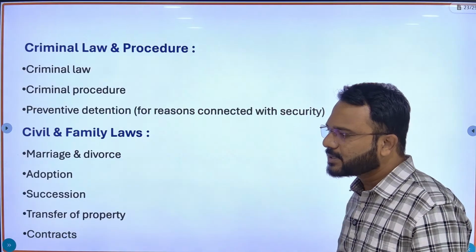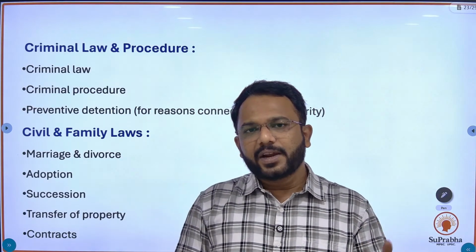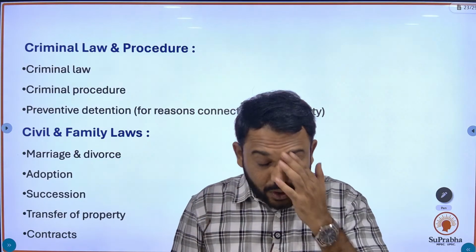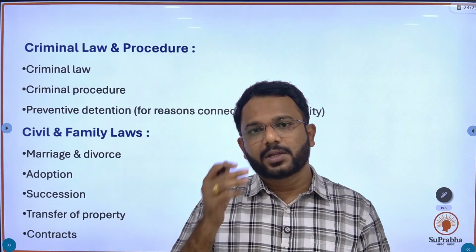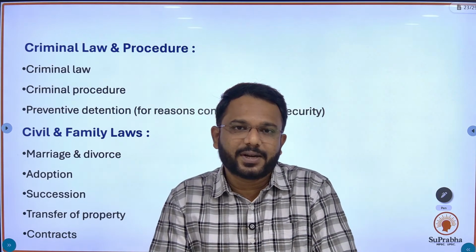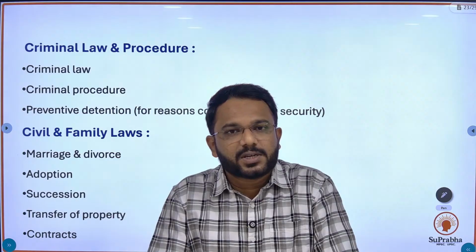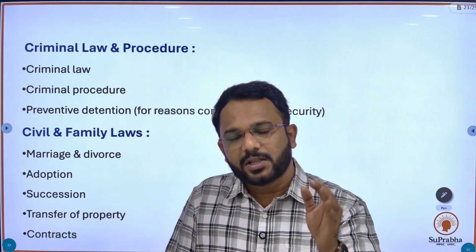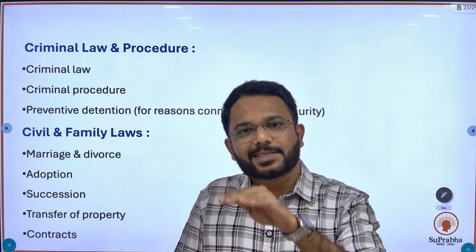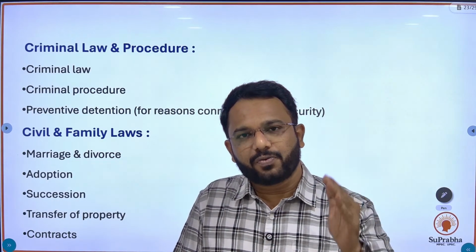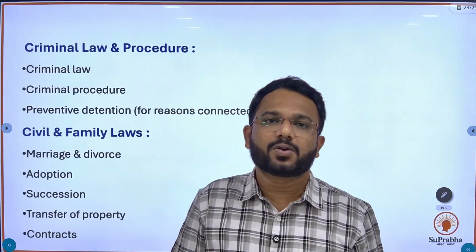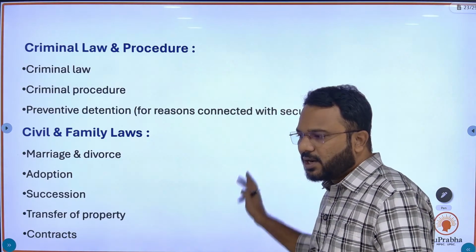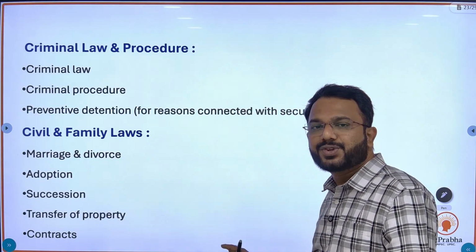Let's go through another topic, and that is lists. Under the salient features of the constitution, we have covered two topics. The first is the sources of our constitution, and the second is schedules. The third important topic here is the lists, that is the concurrent list, union list and state list. Questions are asked from this topic, about which subject or matter is mentioned in which list, or which of the following subjects are not mentioned in the concurrent list, state list or union list. Here you can see a list of subjects which are mentioned in the concurrent list.